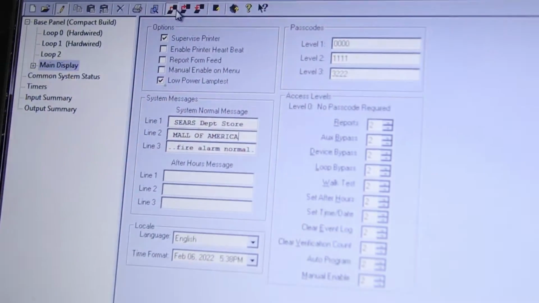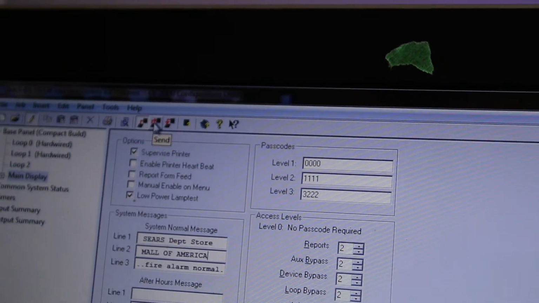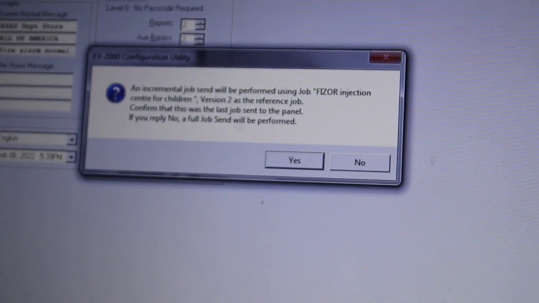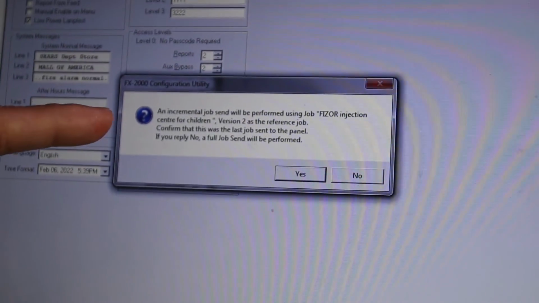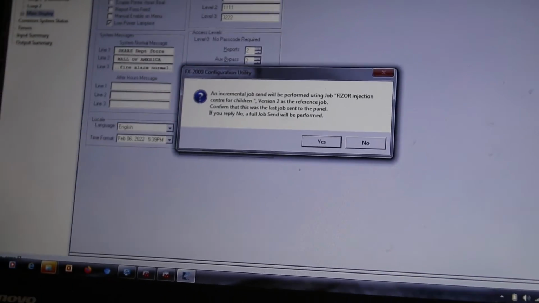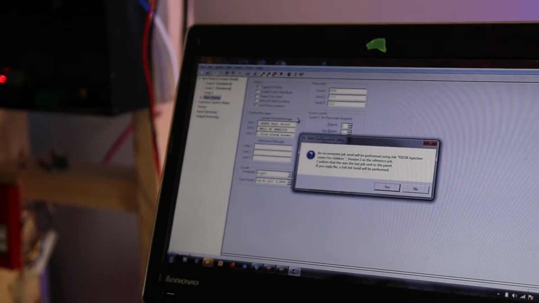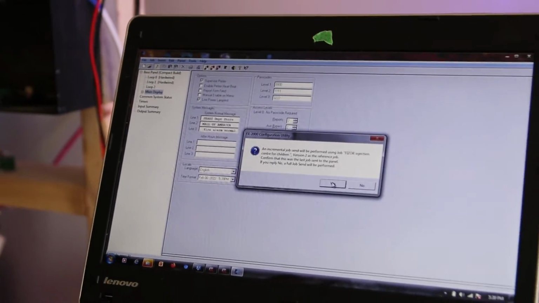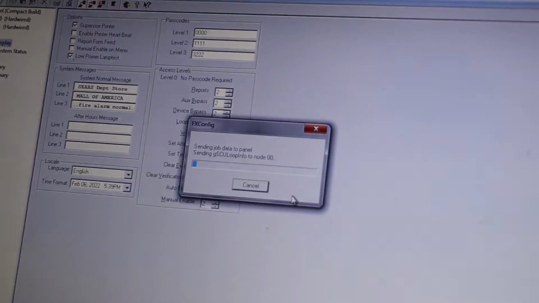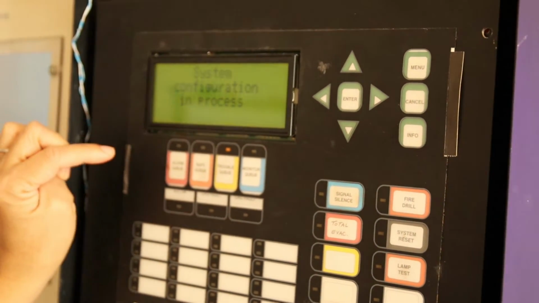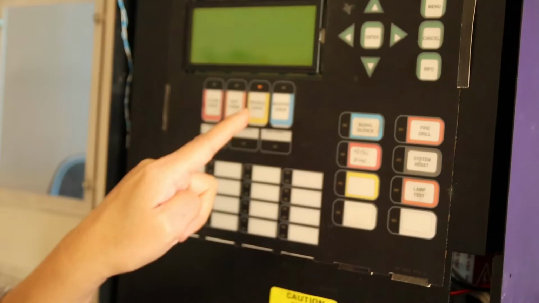Now we're gonna send this here, then we'll wait. It says an incremental job send will be performed using the job. Okay, and this one, say yes. Then system configuration in process. I can still press.